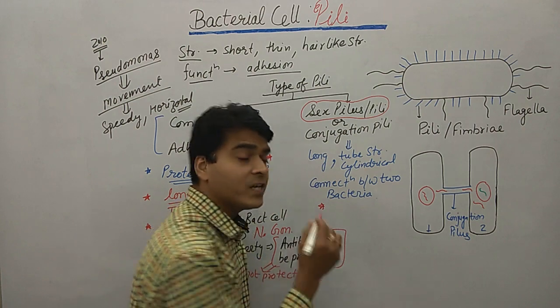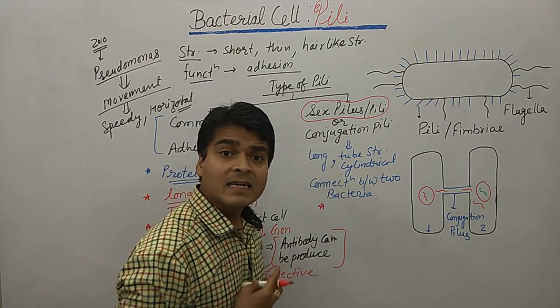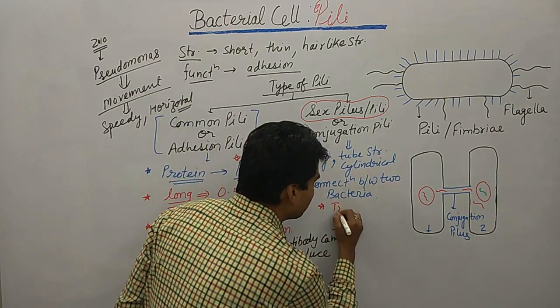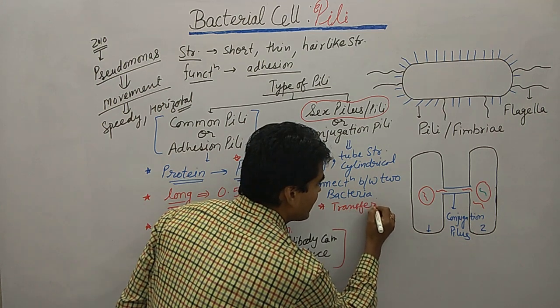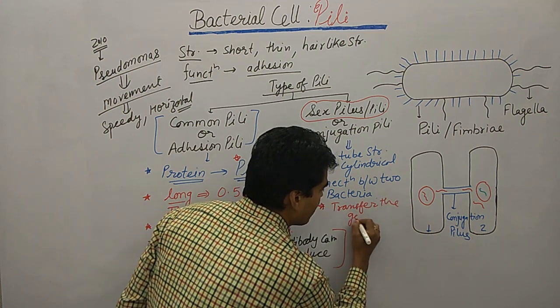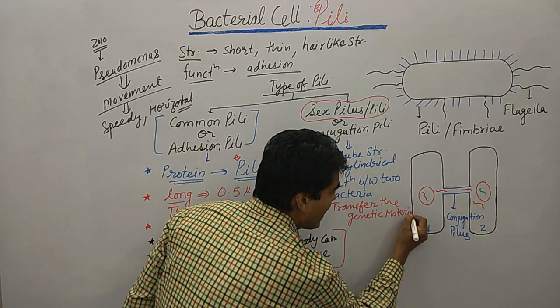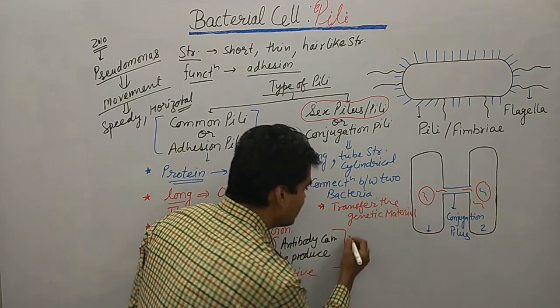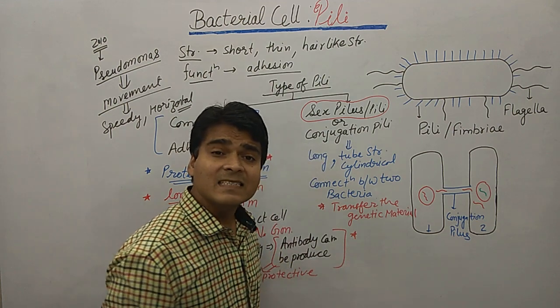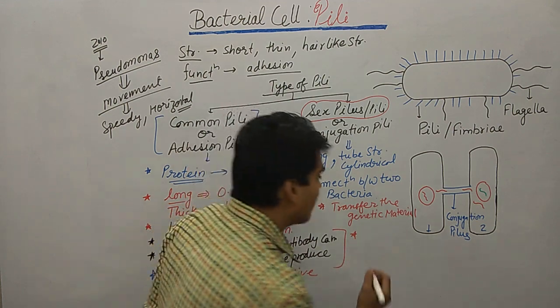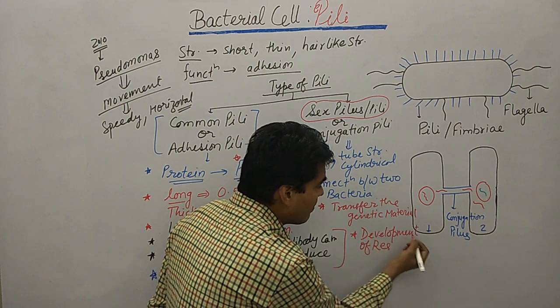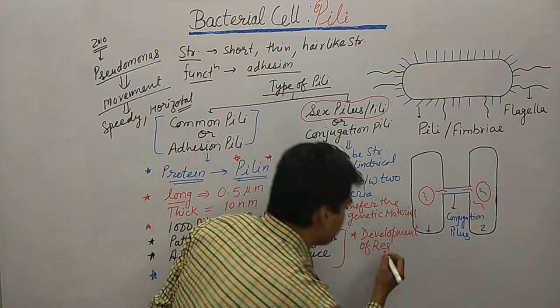So what is the function of conjugation pilus? Transfer of genetic material. And another function is the development of resistance against antibiotics.